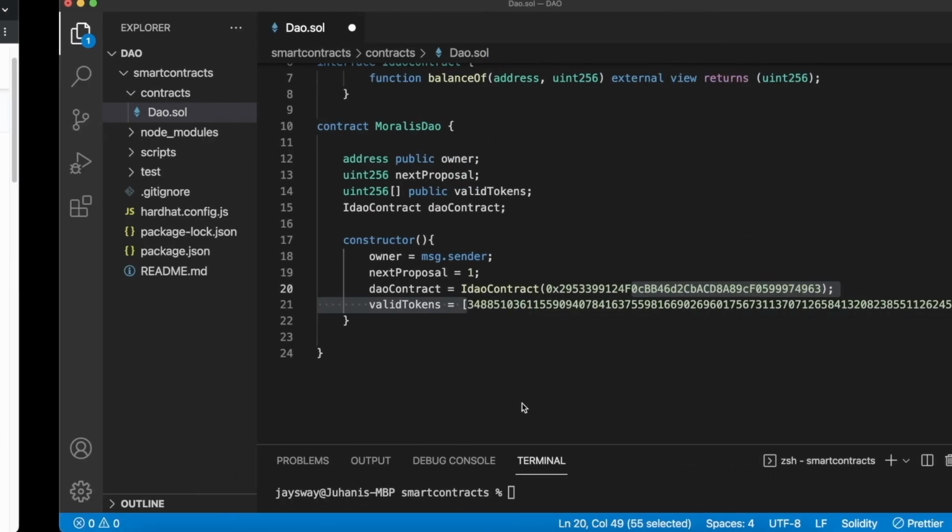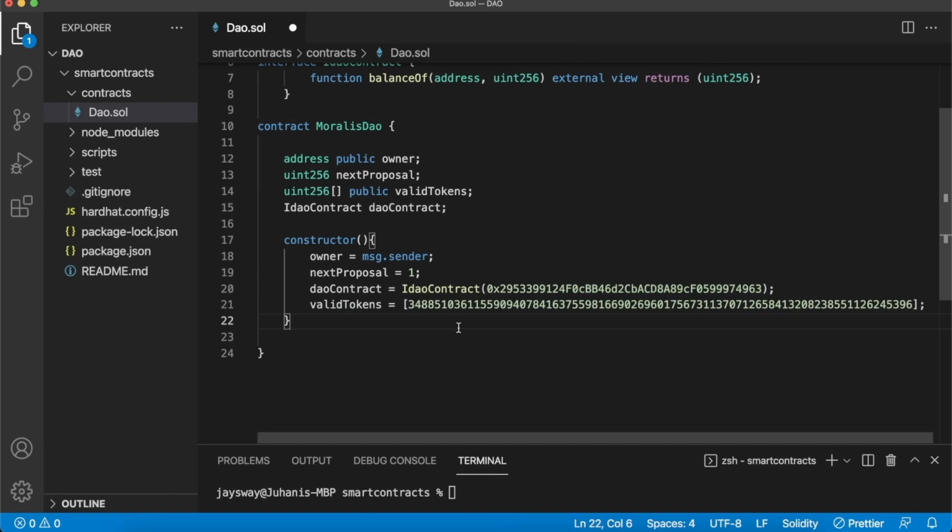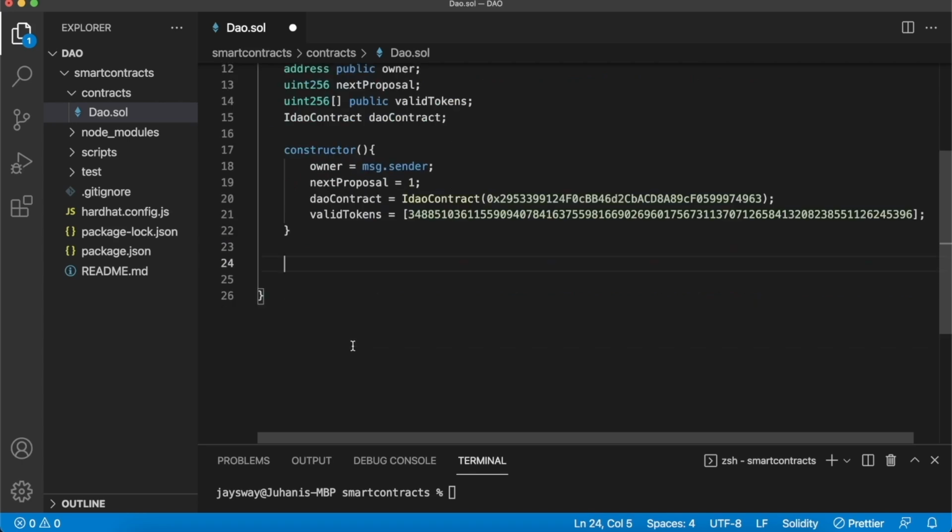So this makes sure that when we're creating a proposal or when we're voting, we make sure that the wallet address that's trying to make the vote or proposal actually holds this NFT in their wallet from this smart contract. So that's our constructor, and then we can go ahead and define a few structs that define the structure of a proposal and store the data for each of our proposals.